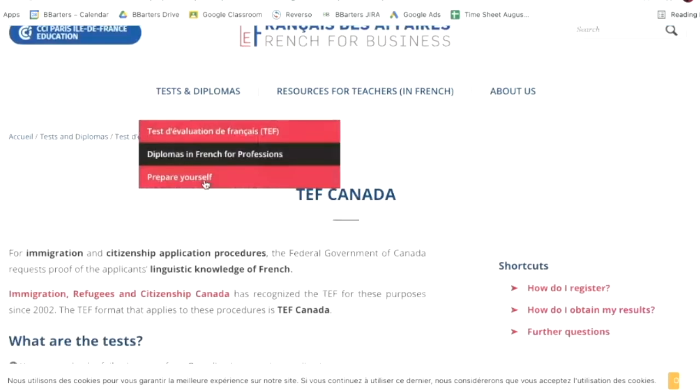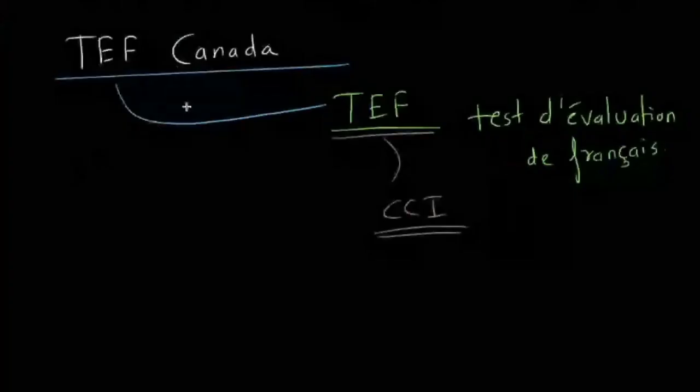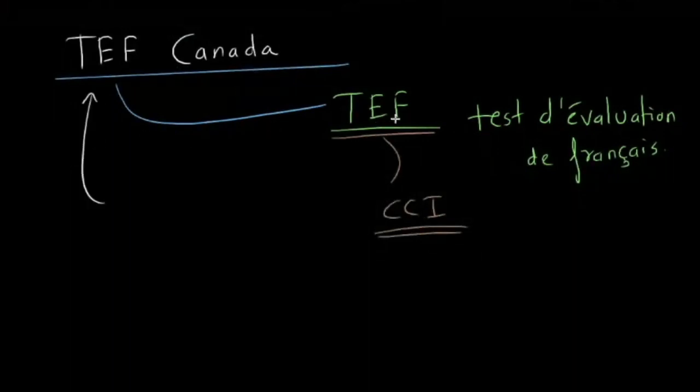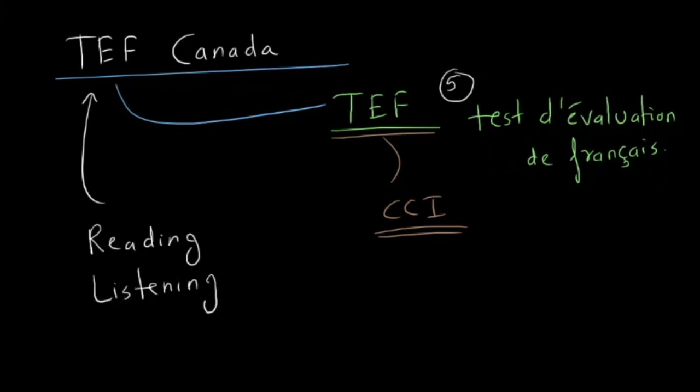So TEF Canada is a variant of the TEF exam. It is a variant because it has only 4 modules. Usually the TEF exam has 5 modules, but for TEF Canada, you have only 4. That is reading, listening, then you have speaking and writing.